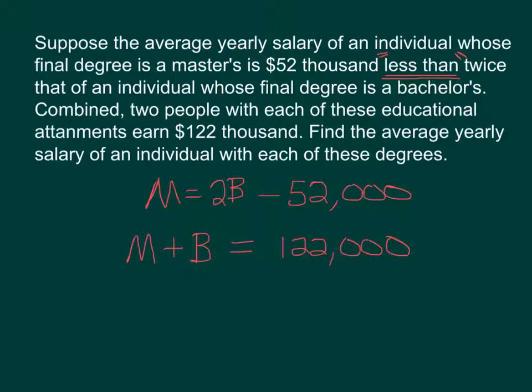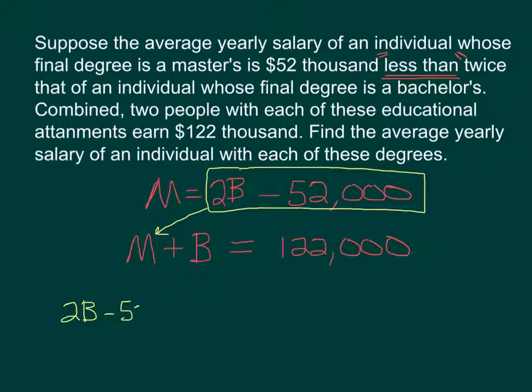Okay, and then solving this is pretty similar to solving the last equation that we did. Since we know M is equal to 2B minus 52,000, we can just take that and plug it in the other equation for M. So now we've got 2B minus 52,000, and then plus B equals 122,000. And then we just have to solve that, and we'll be able to figure out what B is.